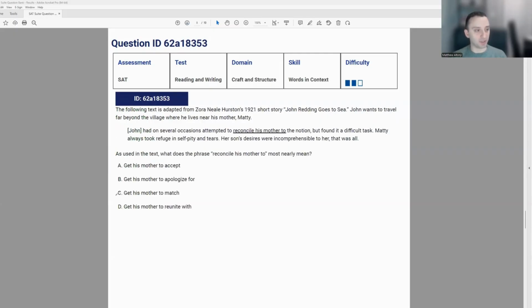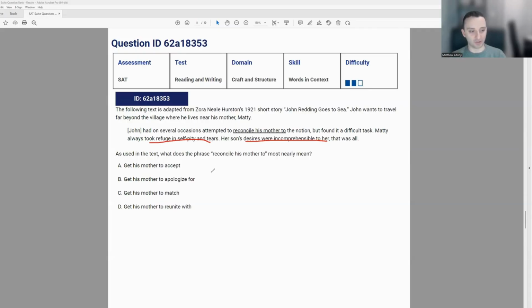The following text is adapted from Zora Neale Hurston's 1921 story, John Redding Goes to Sea. John wants to travel far beyond the village where he lives near his mother, Maddie. So it says, John has on several occasions attempted to reconcile his mother to the notion, but found it a difficult task. Maddie always took refuge in self-pity and tears. Her son's desires were incomprehensible to her. That was all.